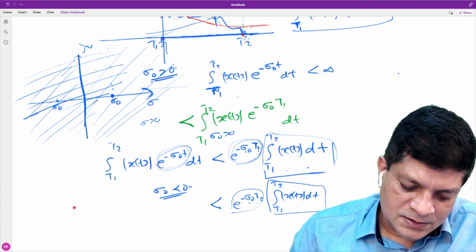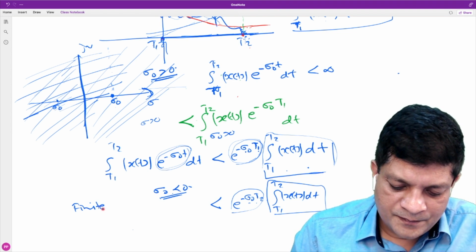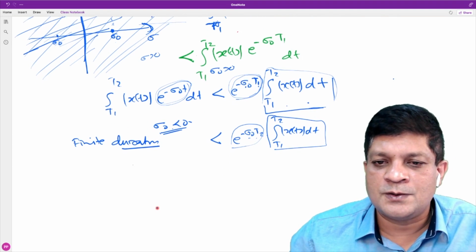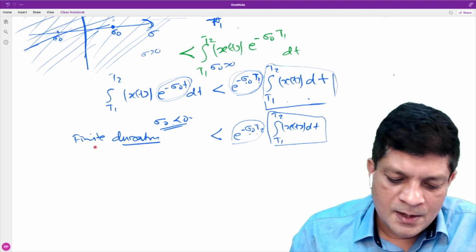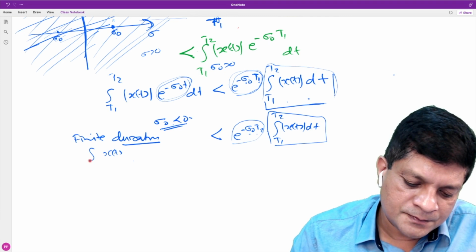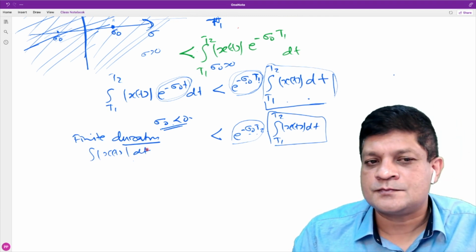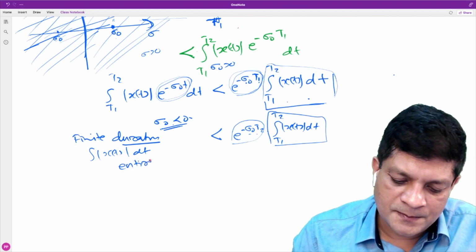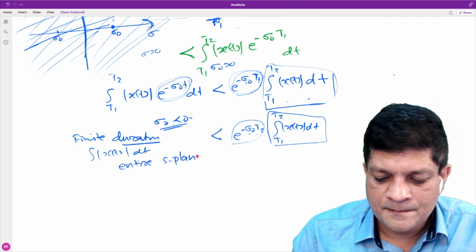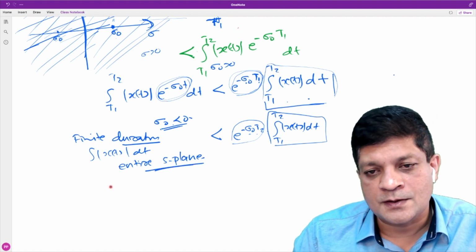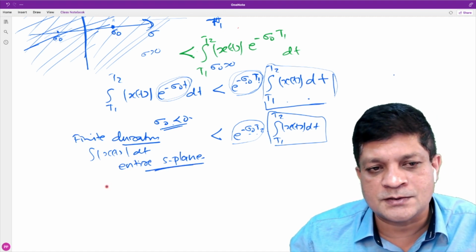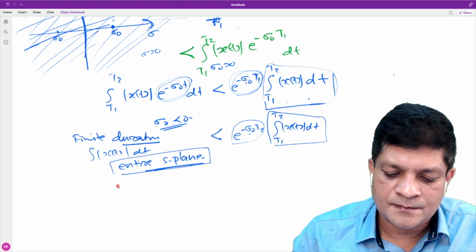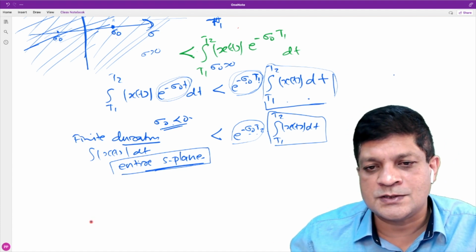For a finite duration signal, if it is absolutely integrable, then the ROC is the entire S-plane. That is the property. Take any finite duration signal. If it is an absolutely integrable signal, then the ROC is the entire S-plane.